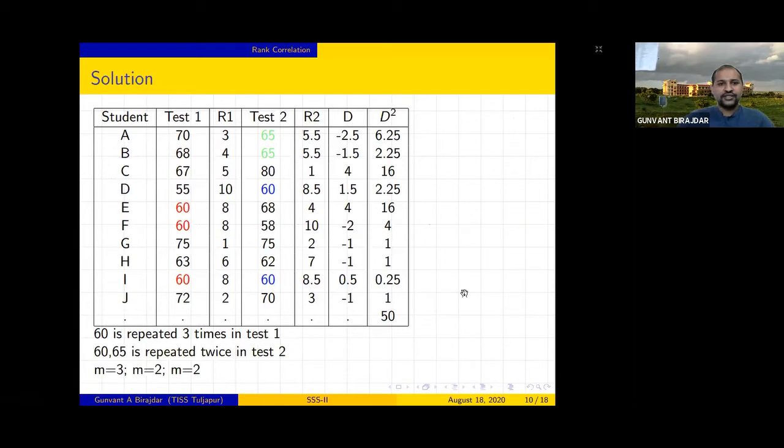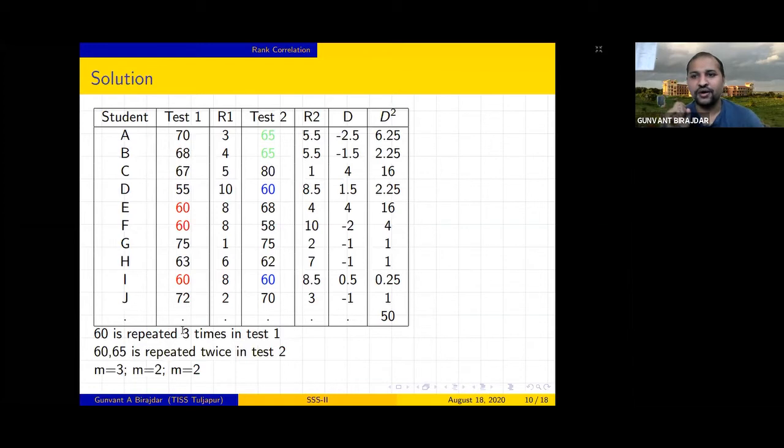Now you can see here there are 10 students, A, B, C, D, like that up to J. In test 1 these marks are given. Now you can observe in test 1 there is one score which is repeated 3 times, called 60. Already I made it red color. Now we will not move to the second score, so let's concentrate on the first test.